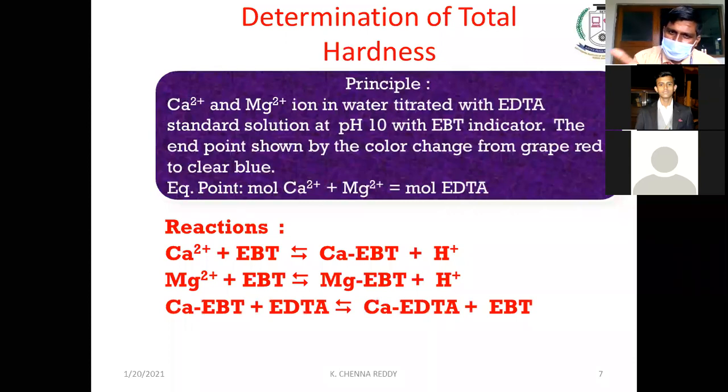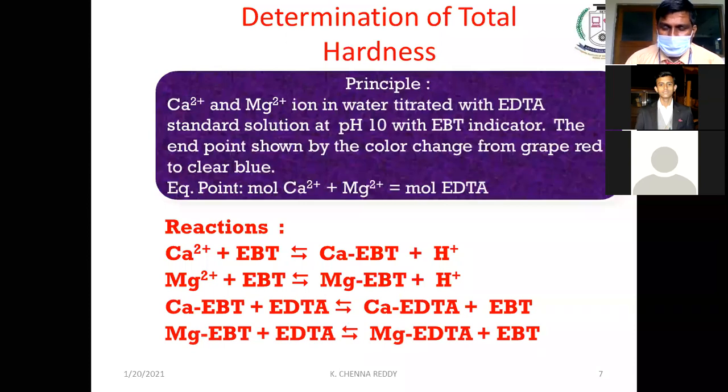This EDTA will replace the EBT and we get calcium EDTA complex, because calcium EDTA complex is more stable than calcium EBT complex. And this calcium EBT will be having wine red color and calcium EDTA will be having a steel blue color. Based on this, we are going to find out the total hardness of the water.